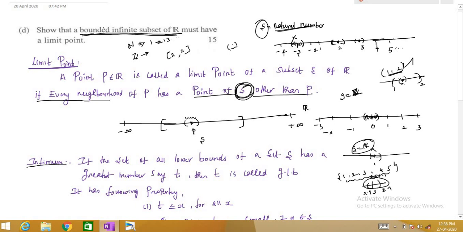So what will happen if we neglect the condition bounded? Then the statement that every infinite subset of R must have a limit point is wrong. So far we are seeing that the natural numbers have no limit point. No point is a limit point for the natural numbers. If you drop this condition, the theorem will be invalid. If you add this condition, bounded infinite subset of R, then that set must have a limit point.